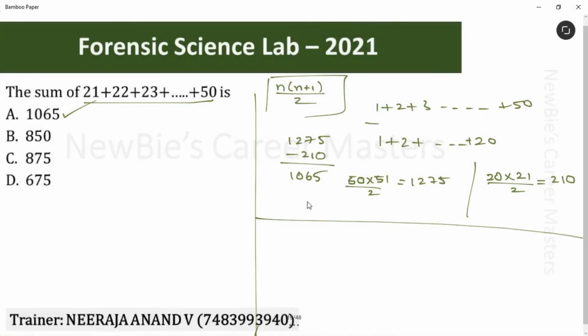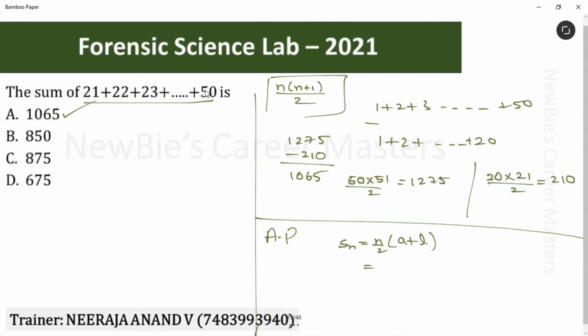See, not only this method, we can use AP, the arithmetic progression concept, to solve this question. See the series, the difference is the same, right? 21 plus 1, 22, 22 plus 1, 23. The difference is 1. So we can use the concept of AP. Here, the formula is n by 2 times first term plus last term. What is this n, ma'am? Don't take n as 50. Okay, n is the number of terms.